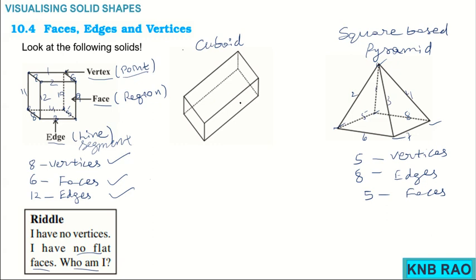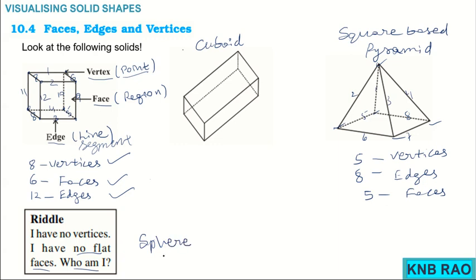Even in the case of cuboid and square based pyramid, I explained to you, and I gave you a riddle. I have no vertices, I have no flat faces, who am I? Having no vertices, no edges, no flat surfaces, and containing a curved portion, we have a sphere.